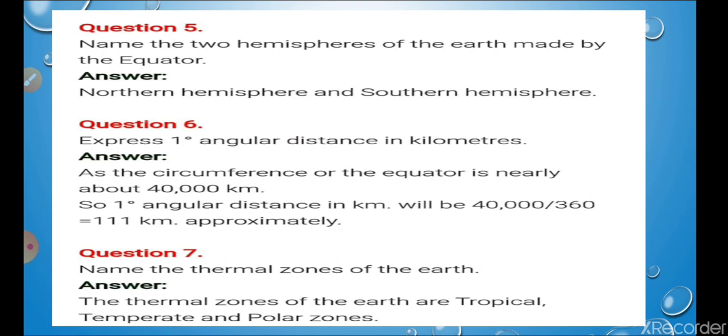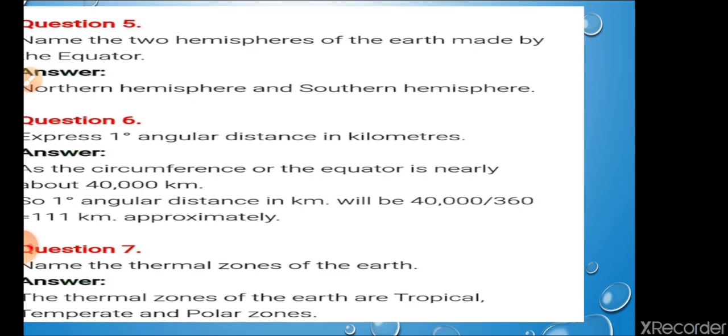So question number 5, name the 2 hemispheres of the earth made by the equator, so northern hemisphere and southern hemisphere. Question number 6, express 1 degree angular distance. So 1 degree is equal to 111 kilometer approximately. So next one, question number 7, name the thermal zones of the earth. So the thermal zones of the earth are tropical, temperate and polar zones. I hope this is clear.